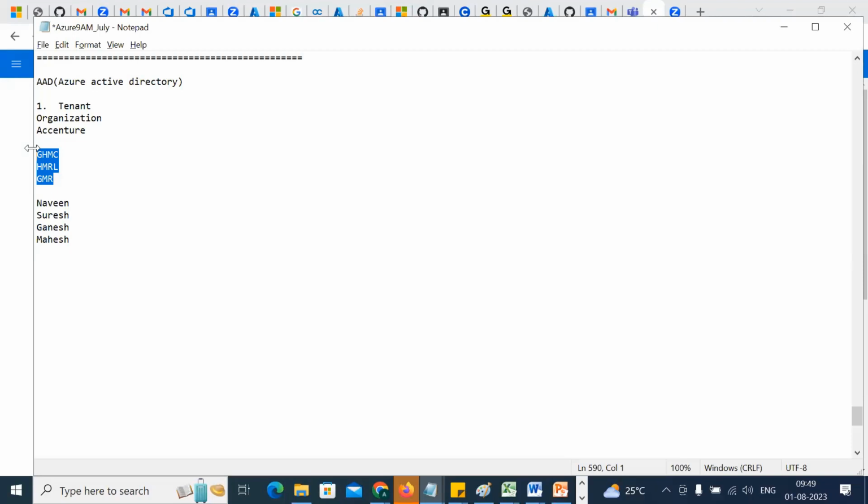Clear now? Because in real time, what is happening? The manager will not pay from the pocket, nor will the financial team from the pocket, it will be the company account. The company has some account, right? The subscription will be linked to that company account. That's why they are not creating multiple subscriptions. They'll create one subscription and create different users. That I'm trying to show you today. Clear now? Satisfied or not? Okay.